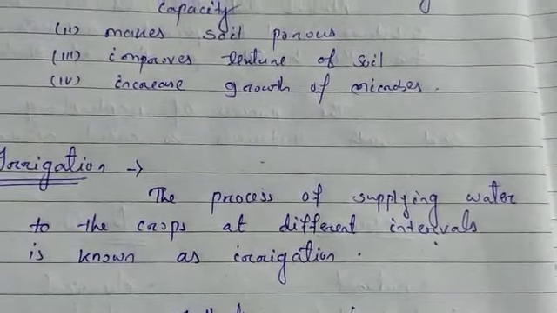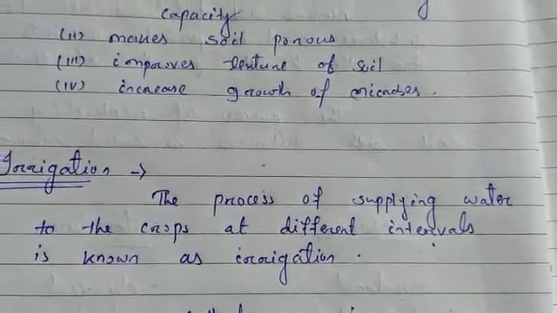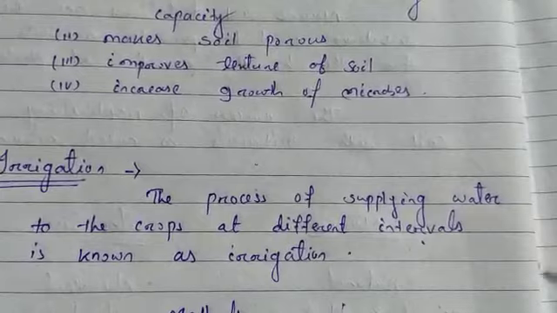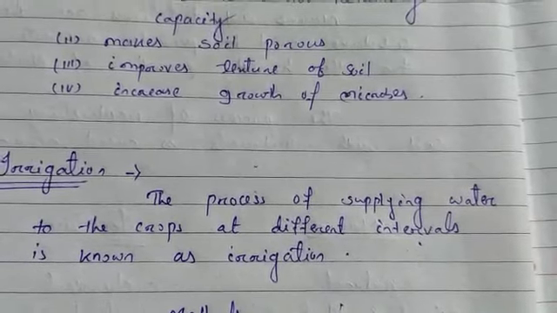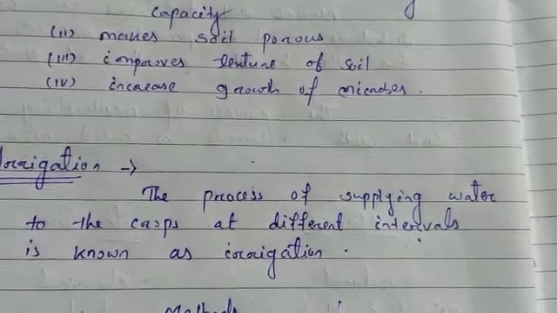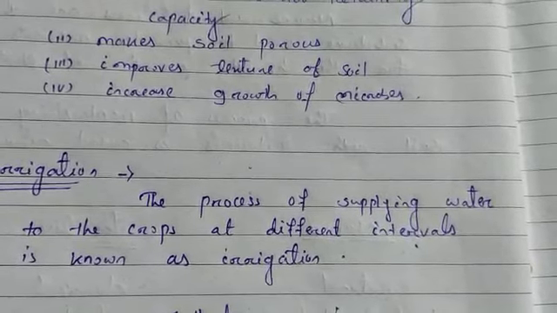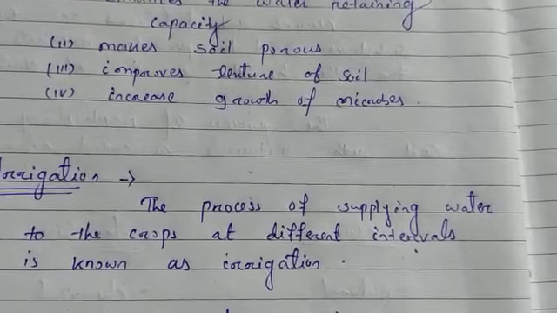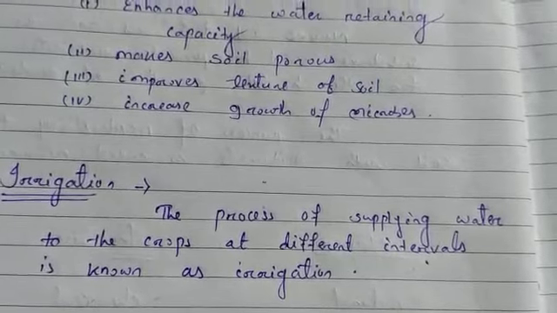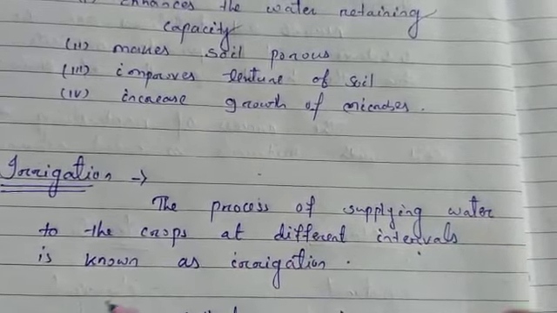But we supply water at different intervals, because water is one of the most important requirements for agriculture. It is very essential for the growth of plants, fruits and seeds. The plant absorbs water, minerals, and the fertilizers dissolved in it through its roots. So we have to supply water to the root, so that the root can absorb water, minerals and fertilizers, and healthy plants can grow. The process of supplying water to the crops at different intervals is known as irrigation.